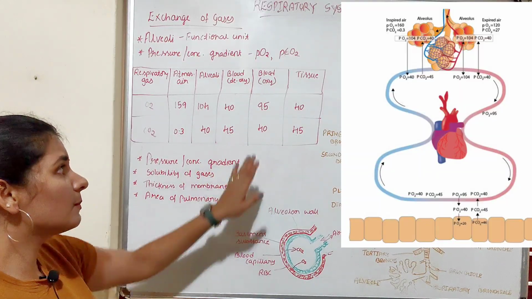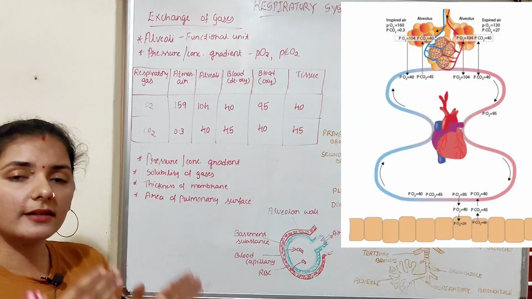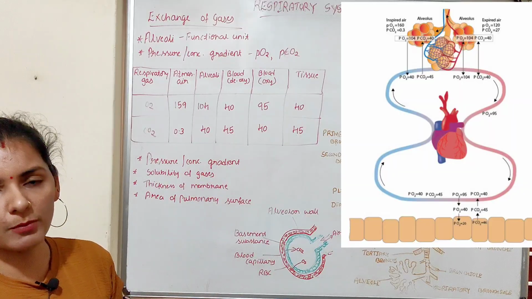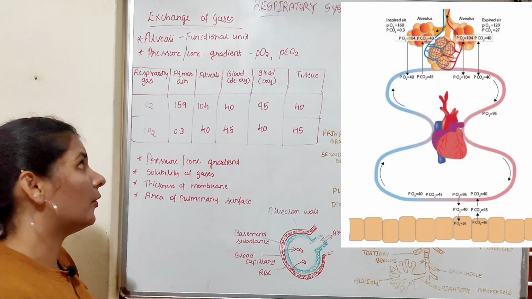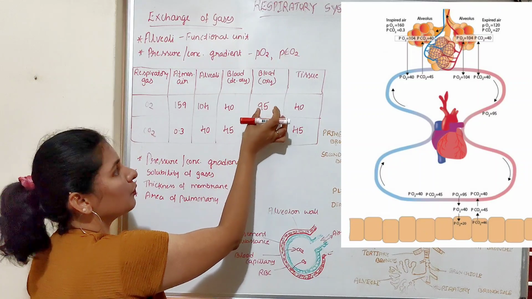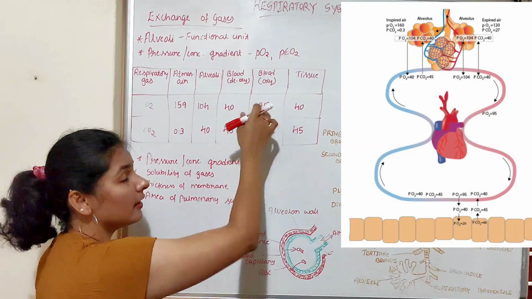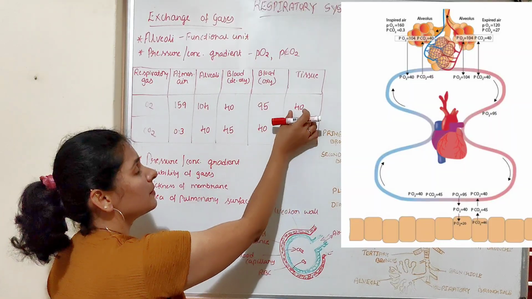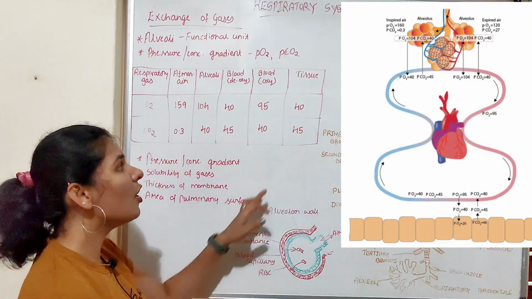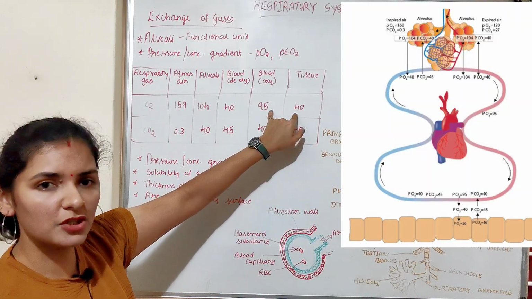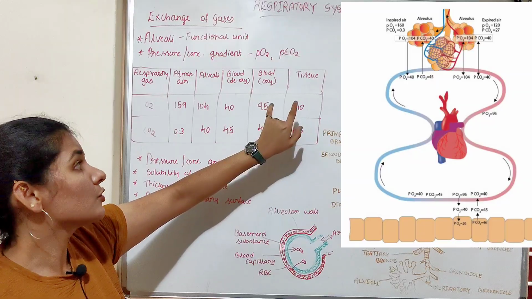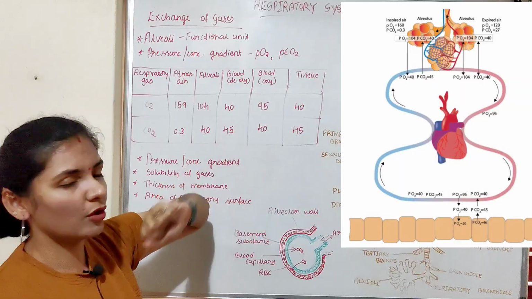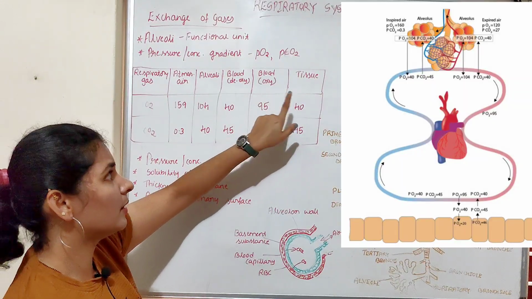Upon oxygenation, this blood will move to the heart, and it will be pumped to different parts of the body, that is each and every cell of the body. Now this oxygenated blood with the partial pressure of oxygen of 95 enters the tissue level. In the tissue, the partial pressure of oxygen is very less, that is 40 mmHg. Again you can see the pressure difference, of about 55. With this pressure difference, oxygen will move from a region of high pressure to a region of low pressure, that is from the oxygenated blood to tissue.